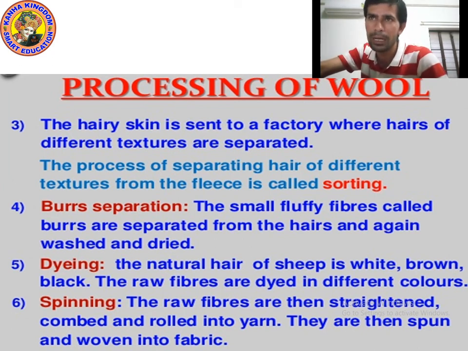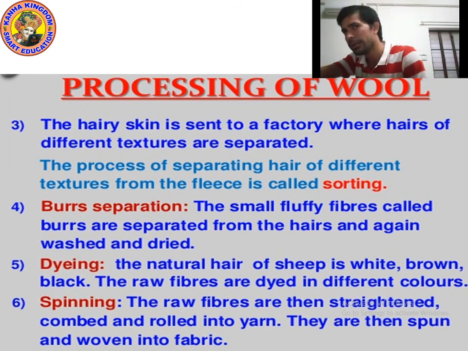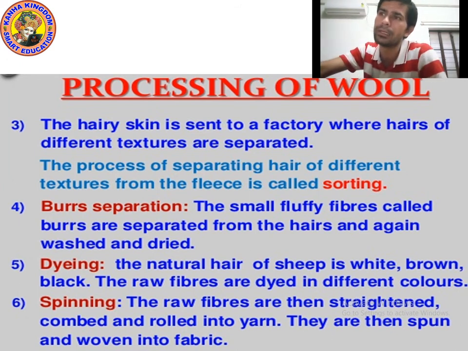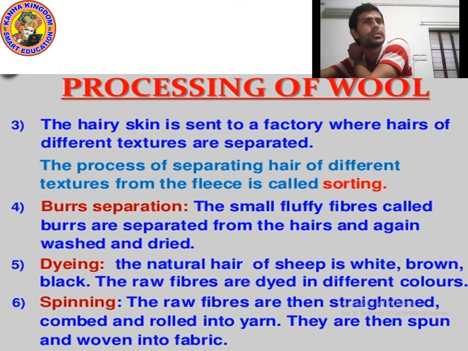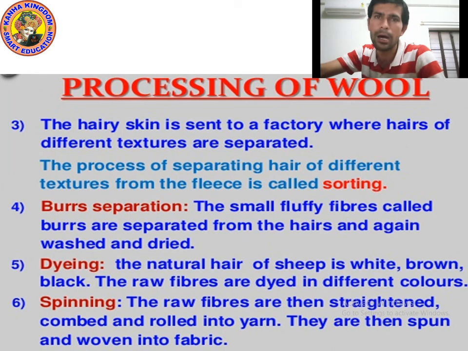Then we do dyeing, which means color. Then by the spinning process, we get fabric. Okay, please write down. I am giving you 10 seconds. Okay kids, I hope you understood all the process. Now let's move on to the next point.